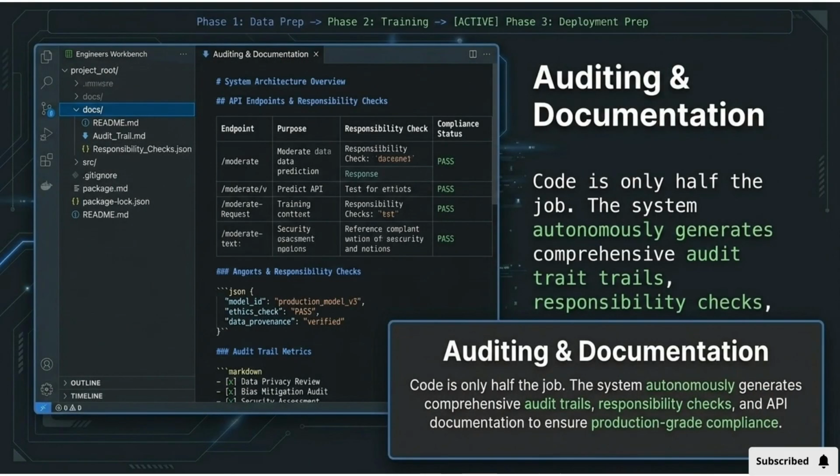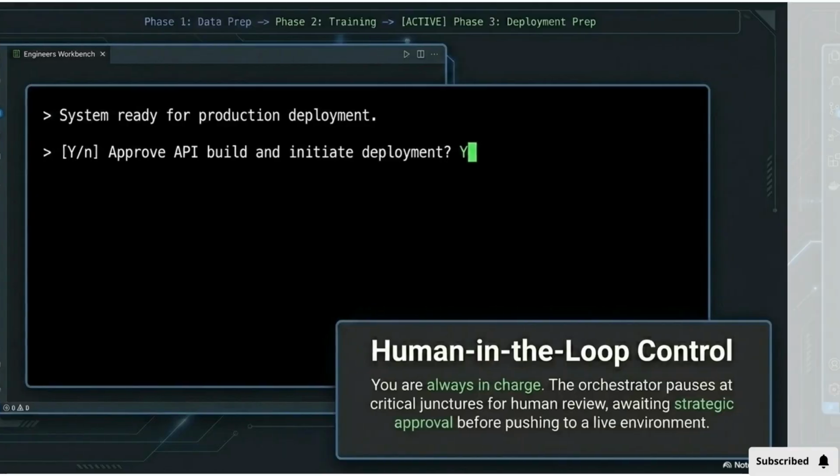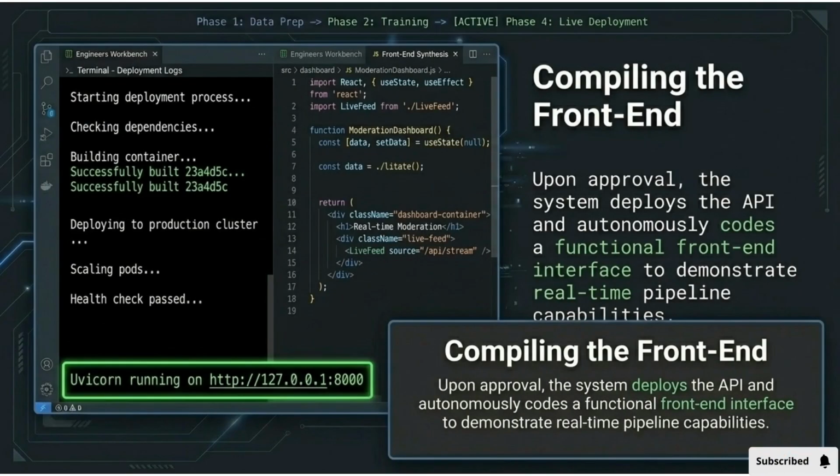The system autonomously generates comprehensive audit trail metrics, responsibility checks, and API documentation to ensure production-grade compliance. Crucially, the system enforces a human-in-the-loop control, pausing at critical junctures for human review and strategic approval before pushing to a live environment. Upon approval, the system autonomously codes and compiles a functional front-end interface, deploying the entire API and dashboard to the production cluster.